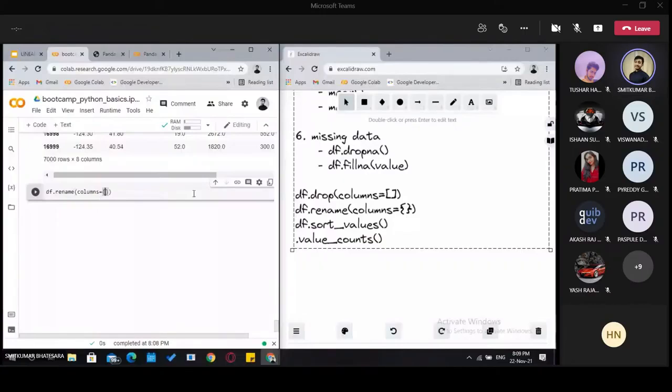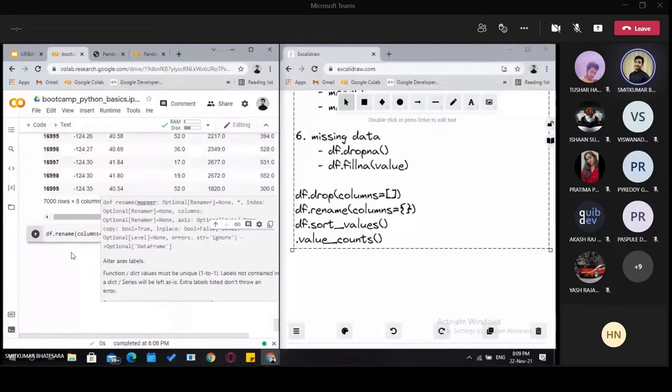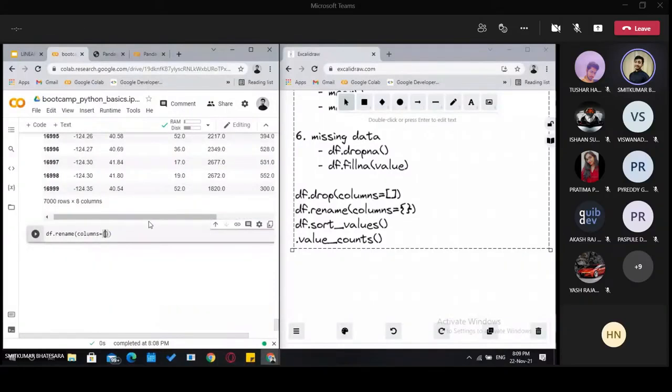As you might remember from the previous example, we passed a dictionary of key-value pairs.